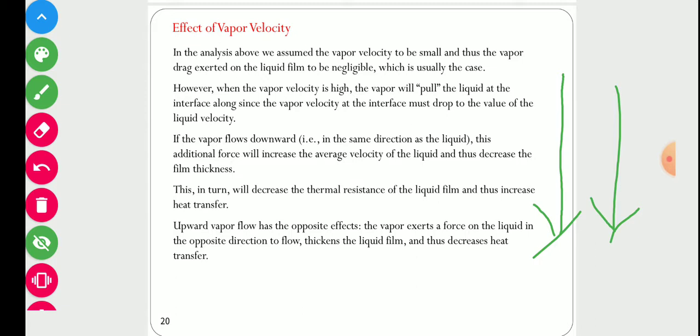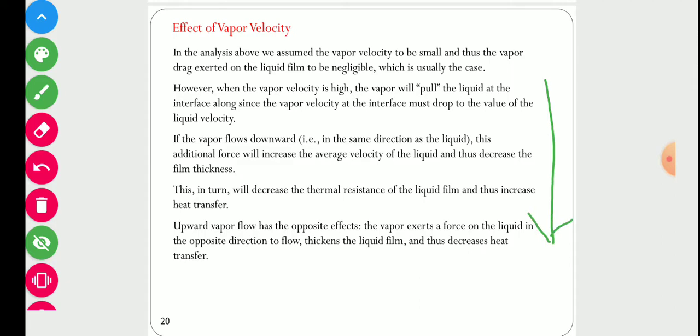But on the other hand, if liquid is moving downward and vapor is moving upward, due to drag force it drags the liquid upward. So due to this drag the thickness of the liquid layer will increase. If the thickness of the liquid layer increases, it offers more resistance. So in that case the resistance will be high and we get less heat transfer.